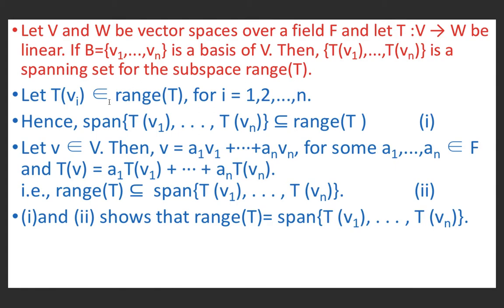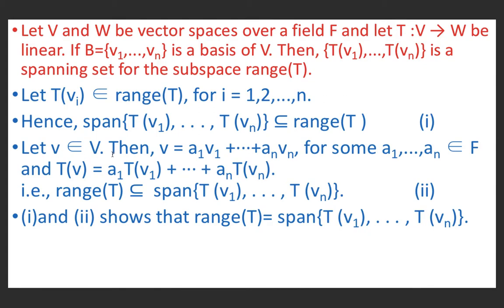Let Tvi belong to range T for i equal to 1 to n. This implies the set {Tv1, ..., Tvn} is a subset of range T, because Tvi belongs to range T for i equal to 1 to n.